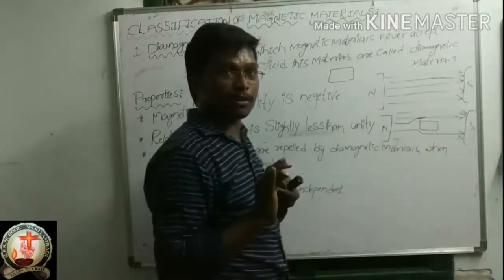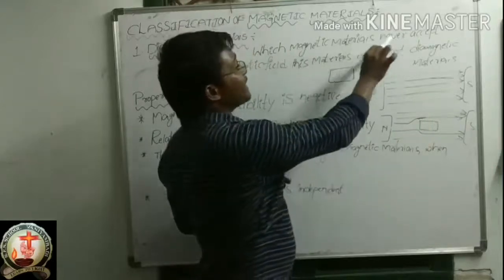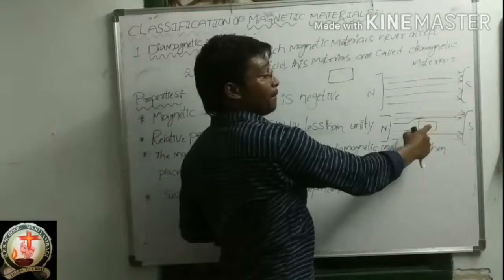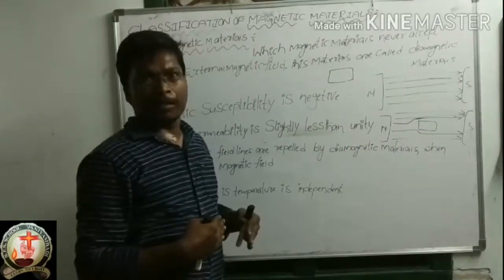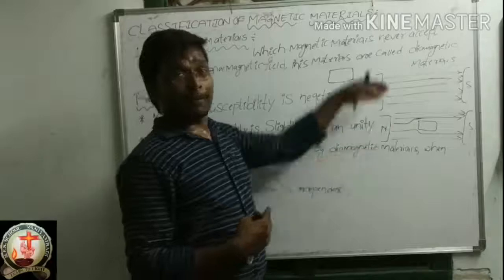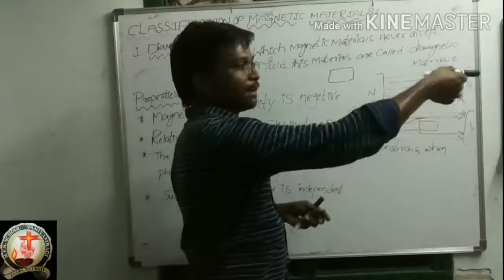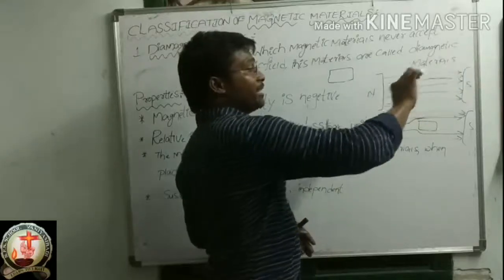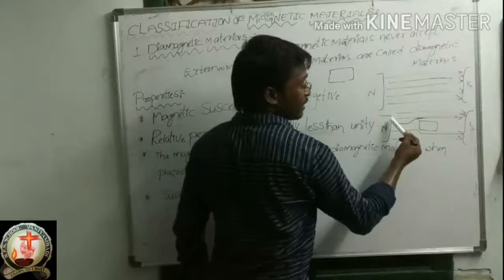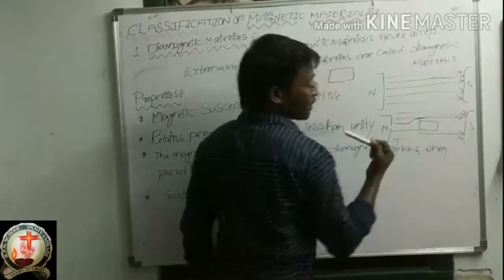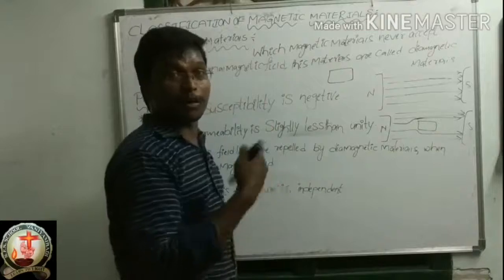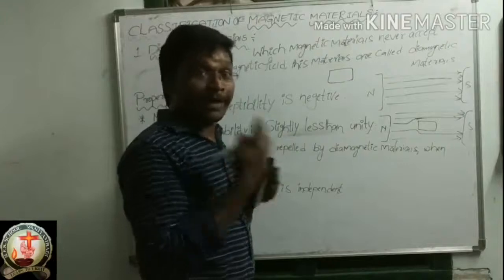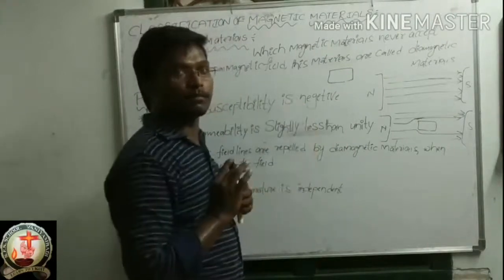I hope you understood this concept. Which magnetic materials never accept an external magnetic field? External magnetic field means this only. In this external magnetic field, I am placing one magnetic material. When you place that magnetic material, the magnetic field line moves like this, changing direction. Before it was straight; after placing this, it is changing. For what reason? Because that magnetic material is not accepting that magnetic field. Not accepting means it is opposing, it is repelling.